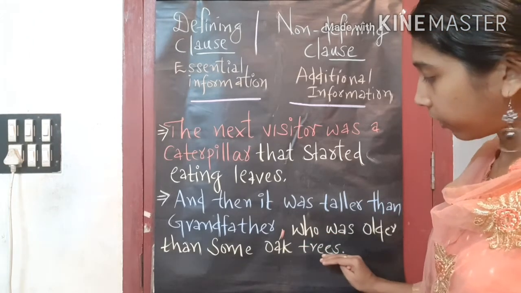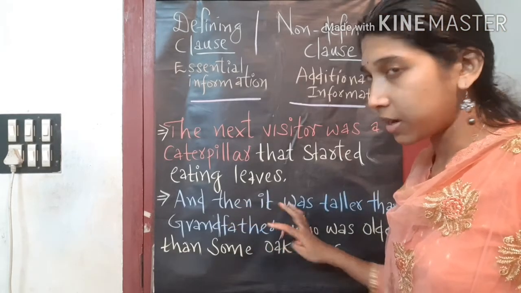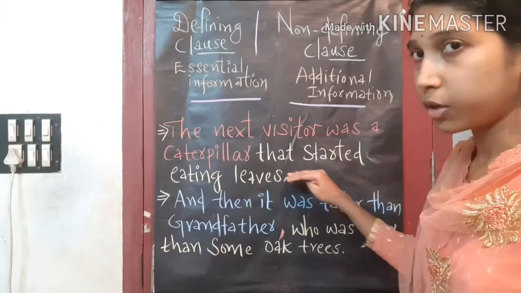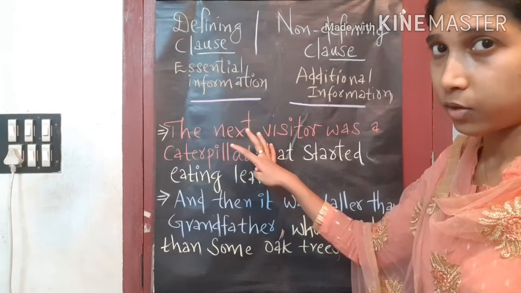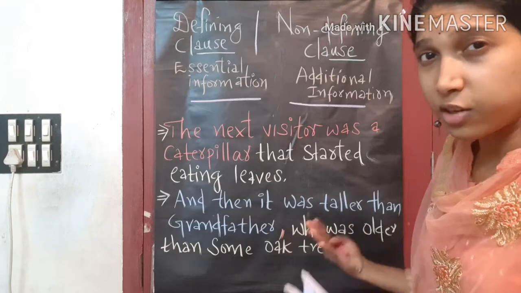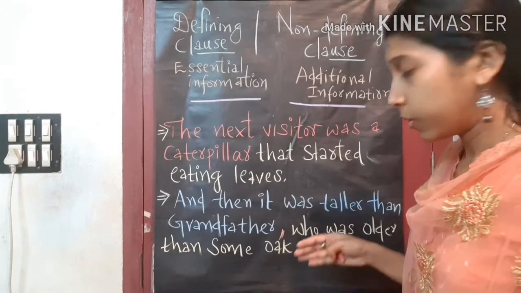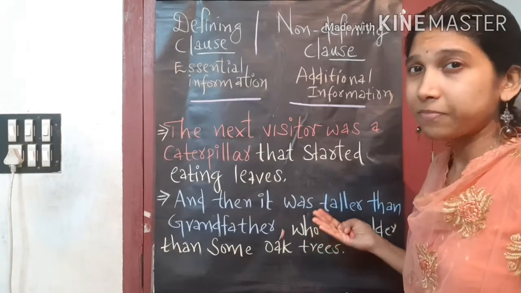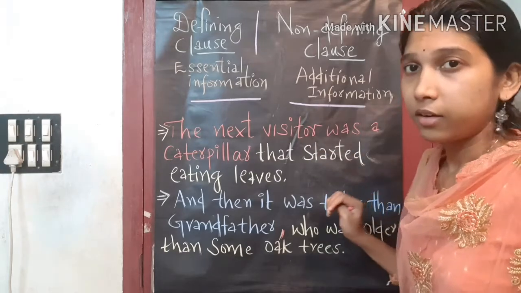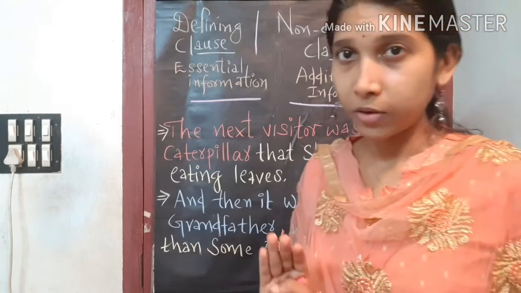These are clauses where it is not so necessary to add them to the main sentence. In the earlier case, the clause gave essential information about the person or the thing that we are talking about in that sentence. But this is some additional information. It's not compulsory or necessary information. These are called non-defining clauses. Okay, ma'am, hope you got the point.